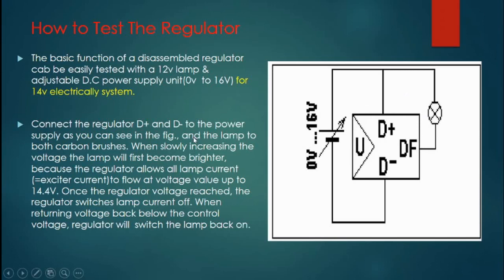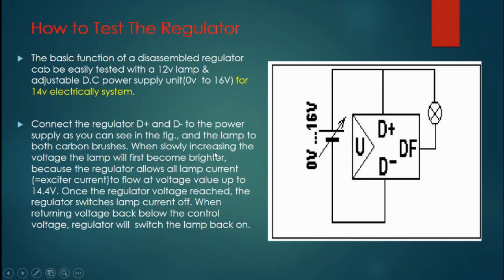Now what you have to do is increase the voltage of the battery. Connect the regulator D plus and D minus to the power supply, as you can see in the figure, and the lamp to both carbon brushes.